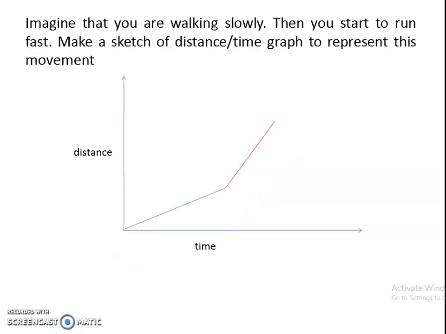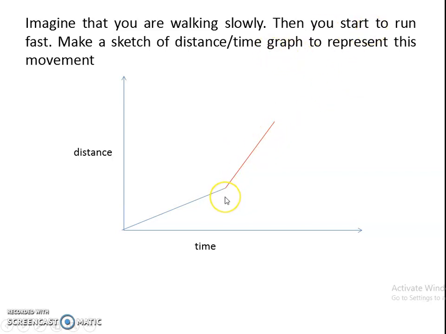So here imagine that you walk slowly, then you start to run fast. Initially we are walking slowly, then you start to run fast. We have to make a sketch of a distance time graph to represent this movement. Initially we are walking slowly, so it is less steep, and after that we start to run fast.